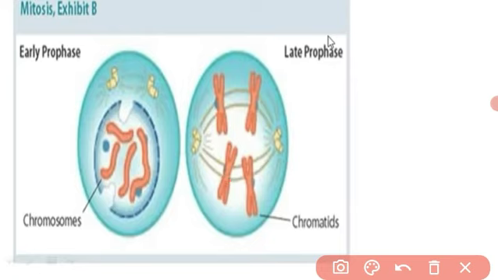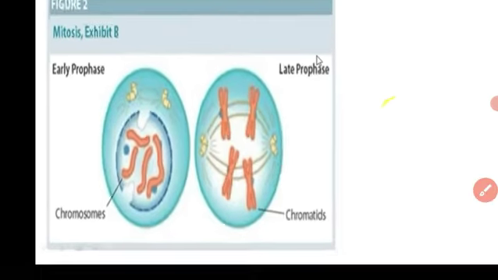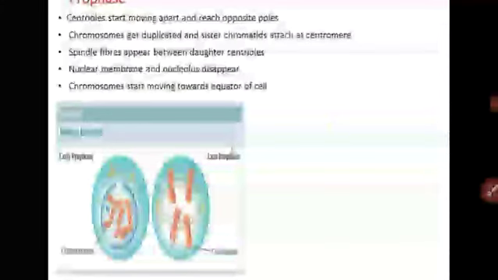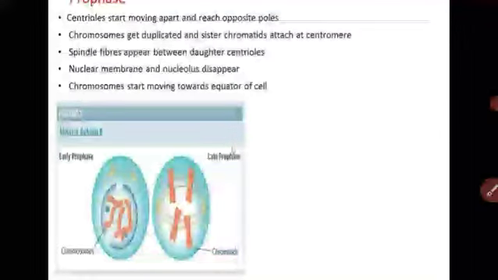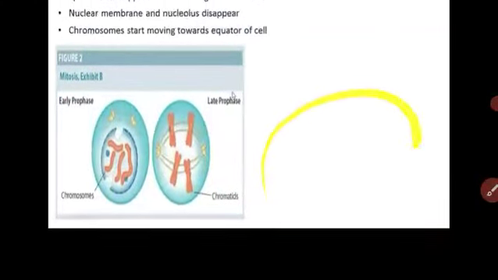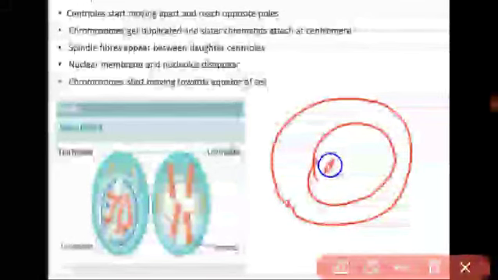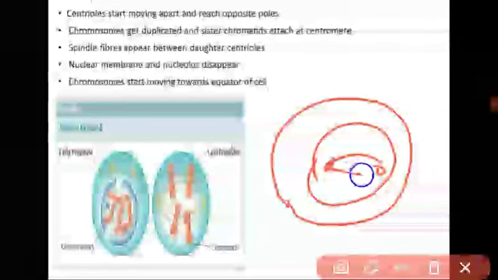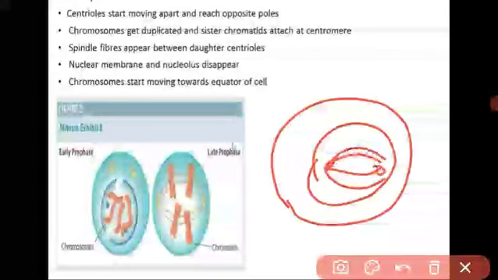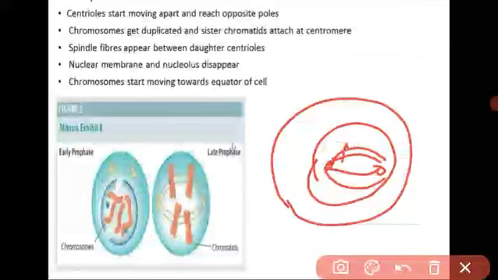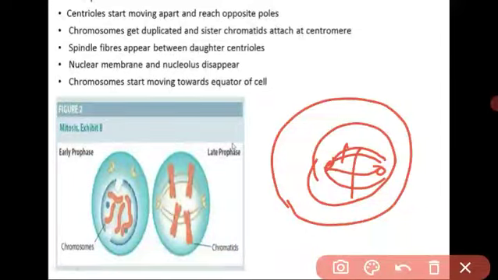Understood? Prophase also has two phases, early prophase and late prophase. And these chromosomes start moving towards the equator. See, in the cell's nucleus, the centrioles and spindle fibers appear, and the chromosomes move towards the center.